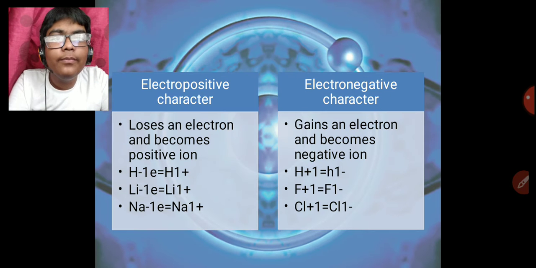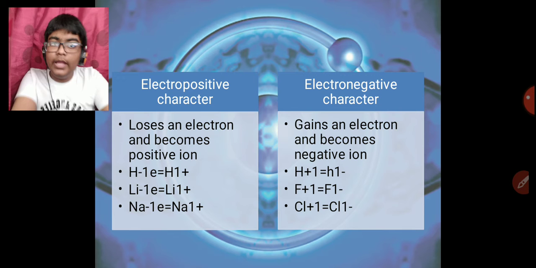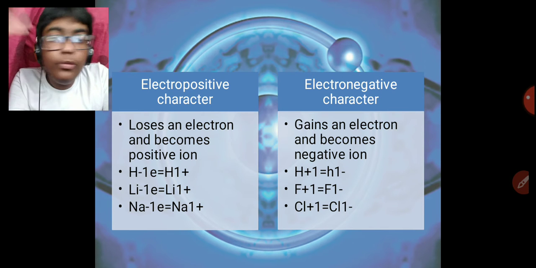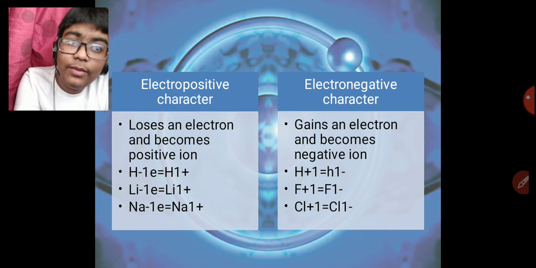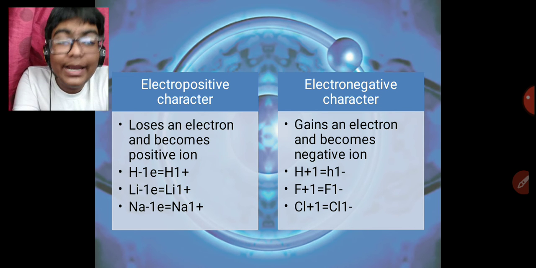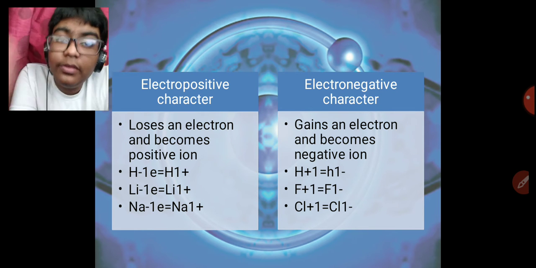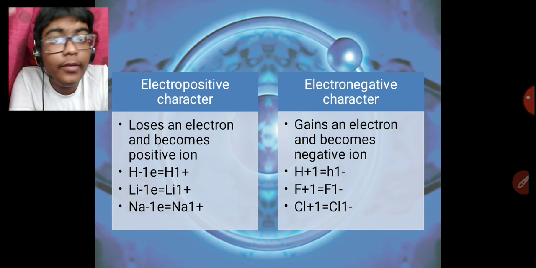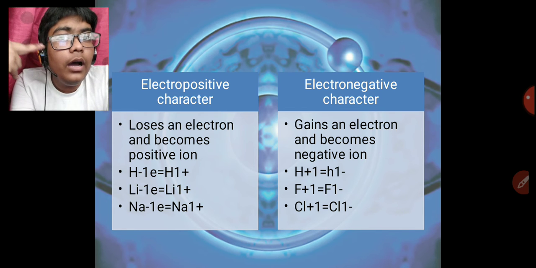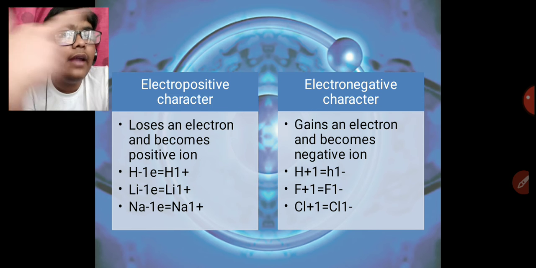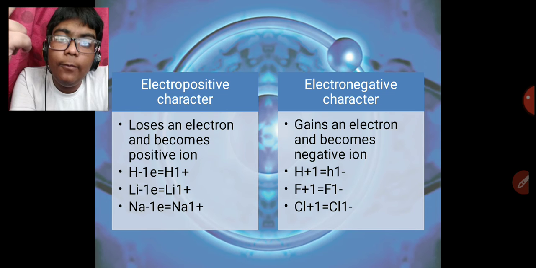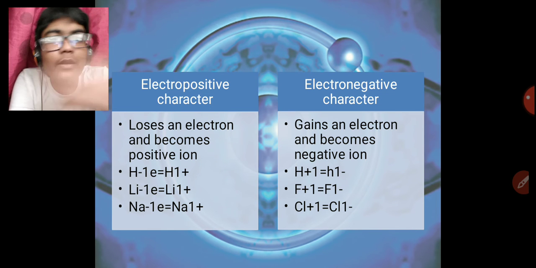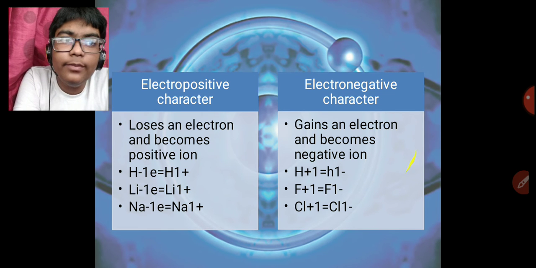Let's see next, electropositive character. If hydrogen loses one electron, it will become a positive ion, and if it gains one electron, it will become a negative ion. So it can be both electropositive and electronegative. Electropositive is a characteristic of alkali metals, and electronegative is the characteristic of the halogens. So you can see that it again complies with both the conditions.